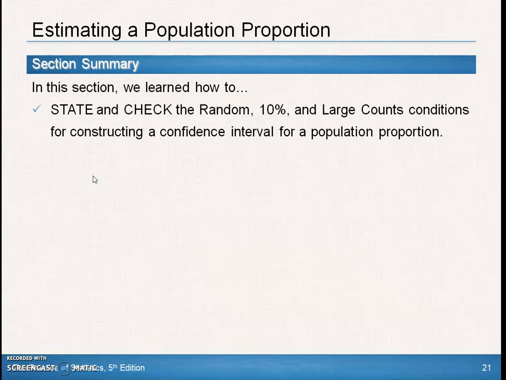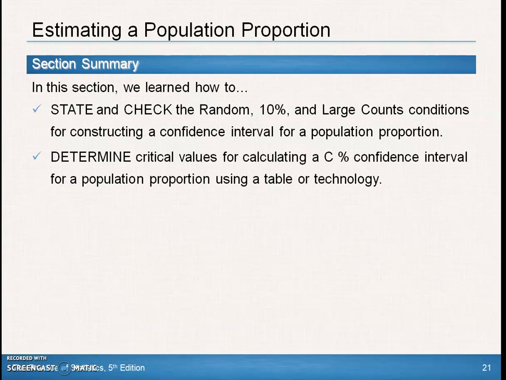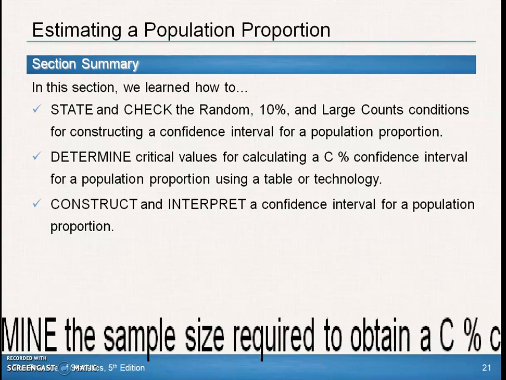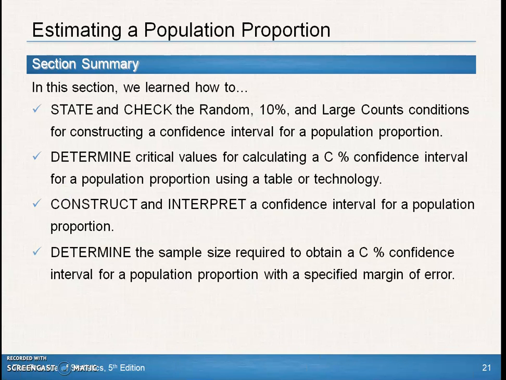So, state and check the random, 10%, and large counts conditions for constructing a confidence interval. Determine critical values. Construct and interpret a confidence interval for a population proportion. Determine the sample size. We've done